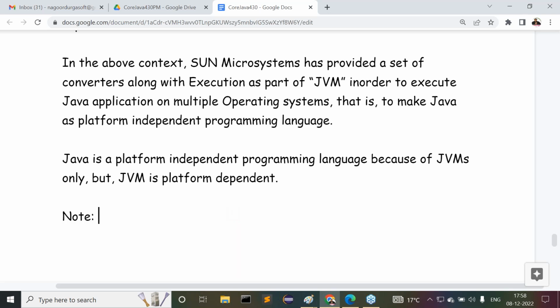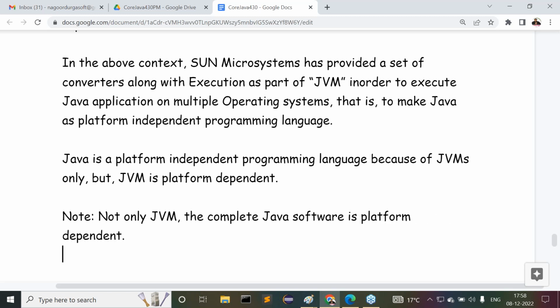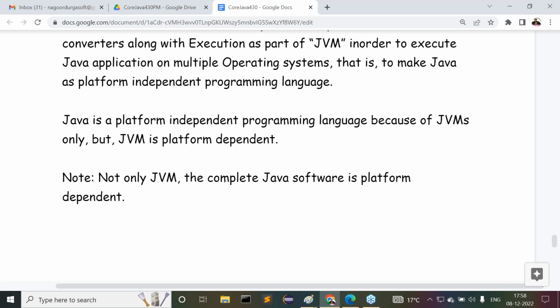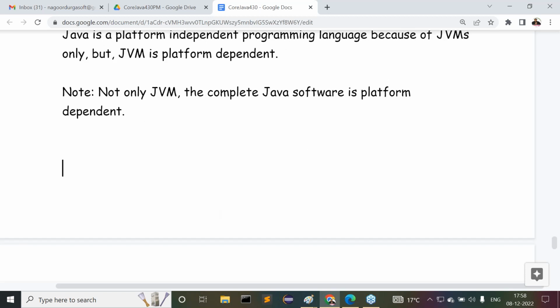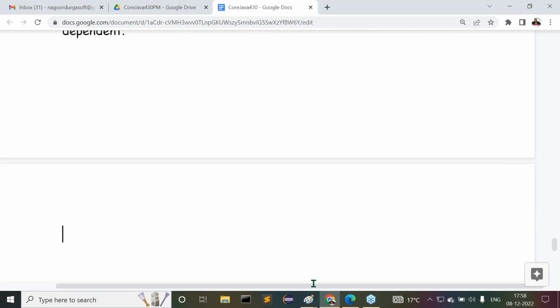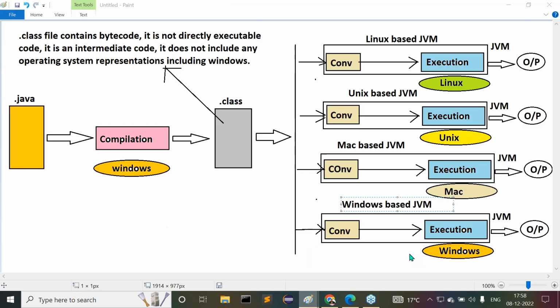Note, not only JVM, the complete Java software is platform dependent. Observe carefully what I'm telling you. Here I have given some diagrammatic representation. We have to understand this diagram clearly.